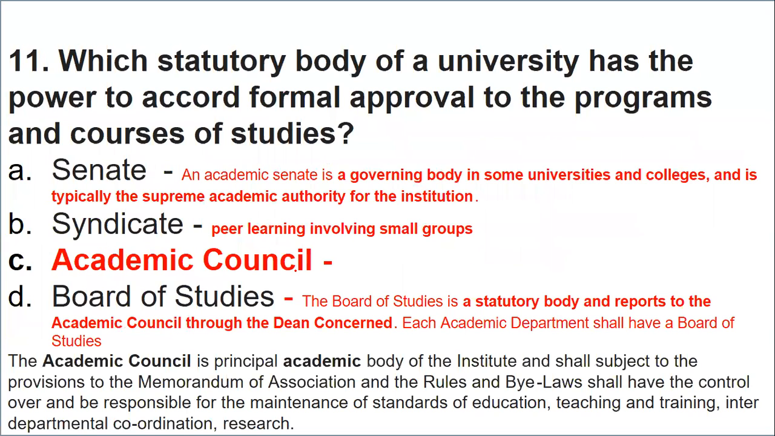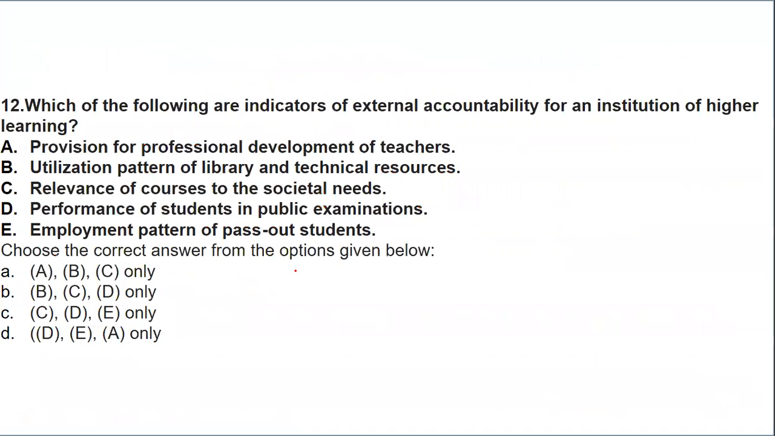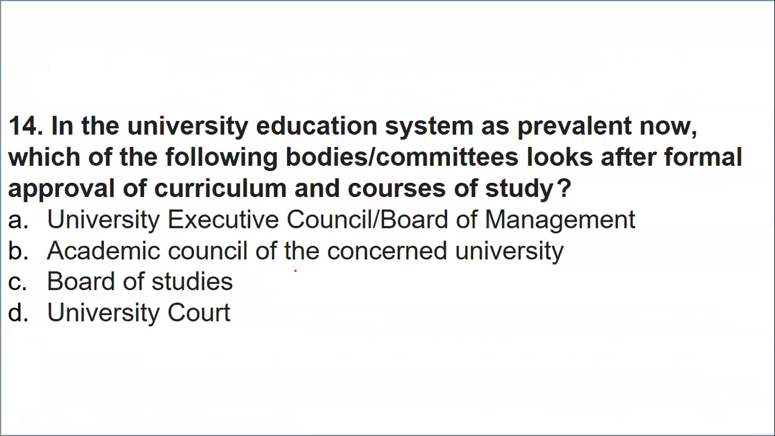I'm just taking the academic council as nothing but a principal academic body. So please try to understand, they are the ones who have the authority to make all the provisions related to the memorandum, rules, bylaws. They are responsible for maintaining the standards of education, teaching, training, interdepartmental coordination, and research. Hence they are the ones having the authority to look after the formal approval of curriculum and courses of study. So the academic council is the one which looks after that when it comes to the university education system.